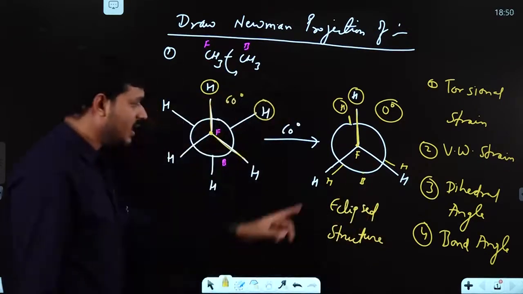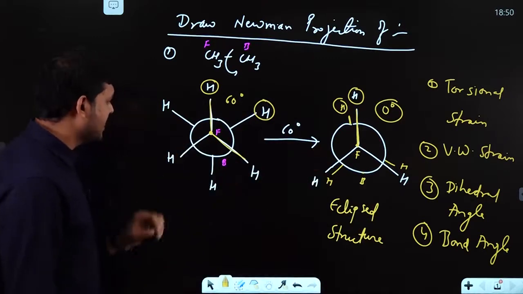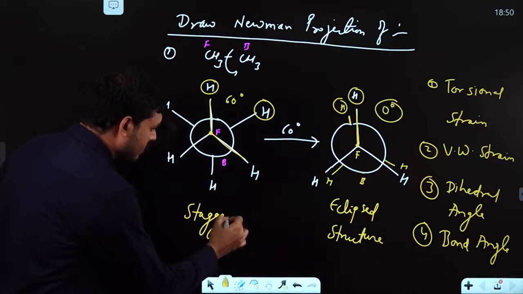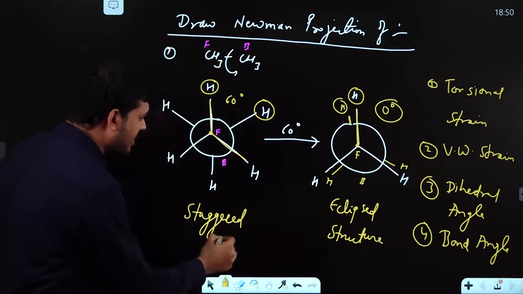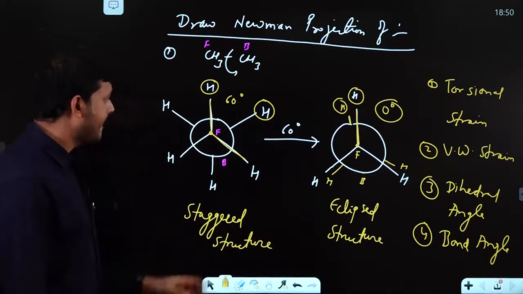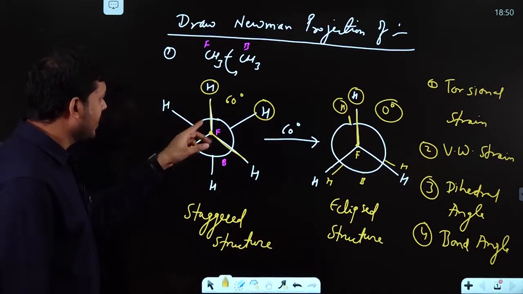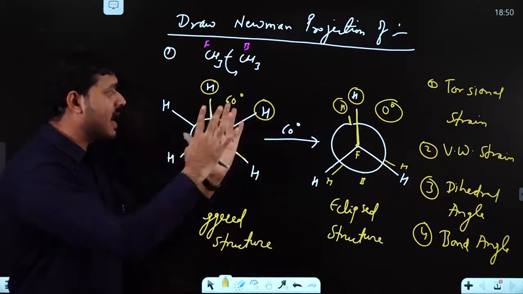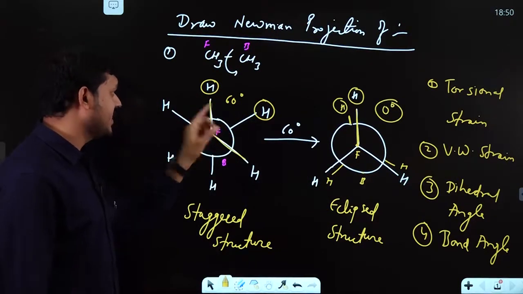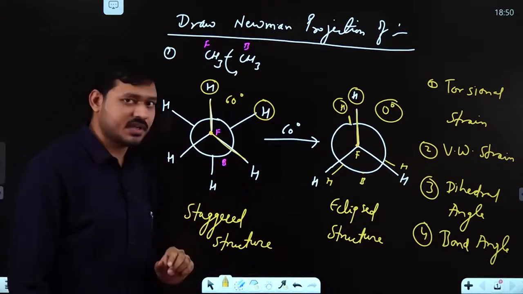And this is called the staggered structure. So when they are front and back, it is eclipsed, and when they are far apart, at 60 degrees, that is the staggered structure.